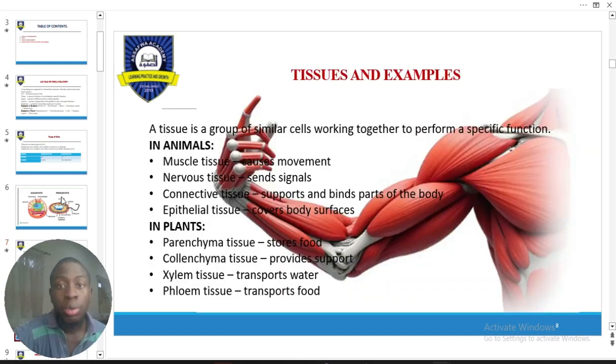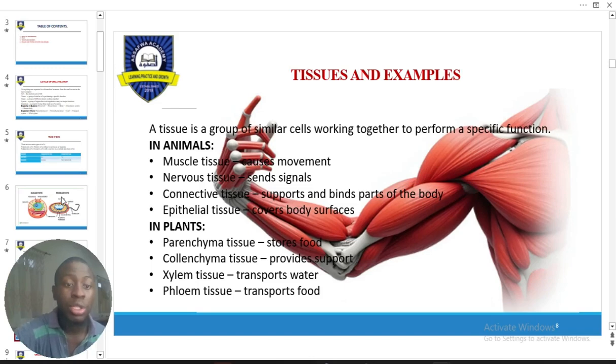Now, we also talk about tissues and examples, right? We say tissues are a group of similar cells working together to achieve similar functions. Now, in our animals, we have muscle tissues, obviously. When you touch your biceps, your triceps, they are muscle tissues. Also, nerve cells. You may not see them, but they are tiny fibers that run an electric wave from your different organs to the brain. Right? We have connective tissues, like I told you.